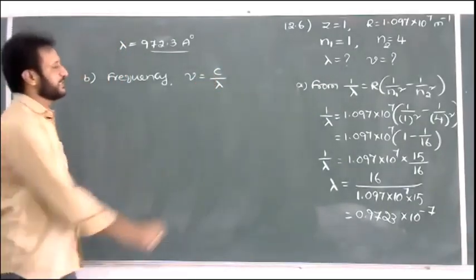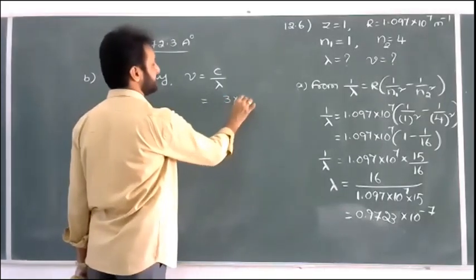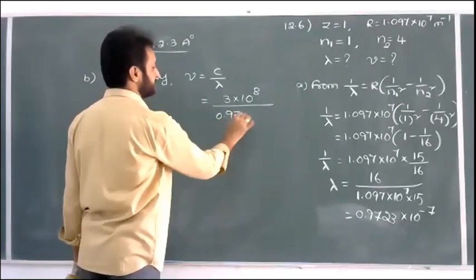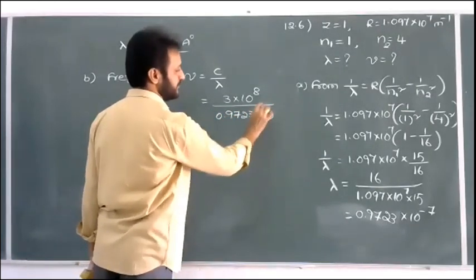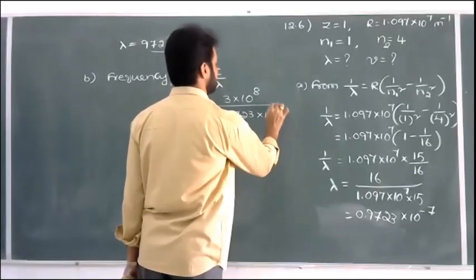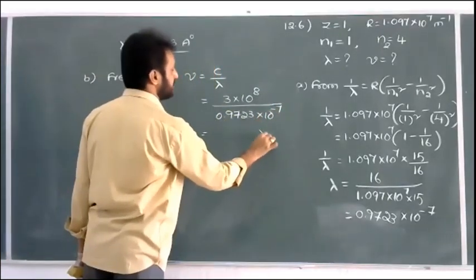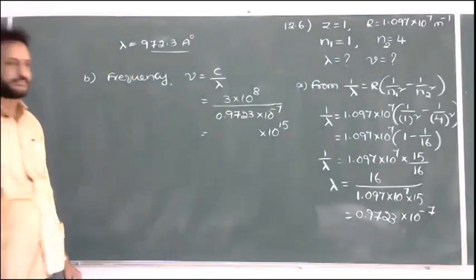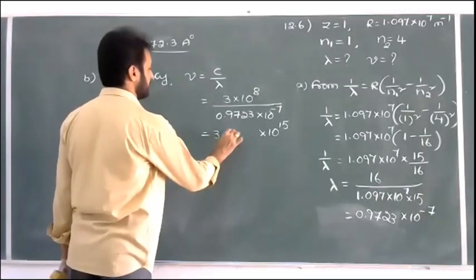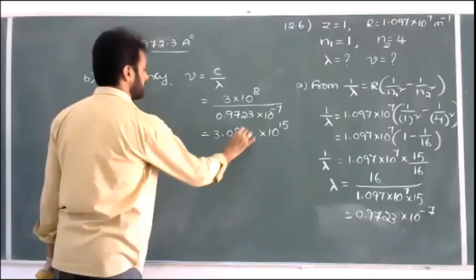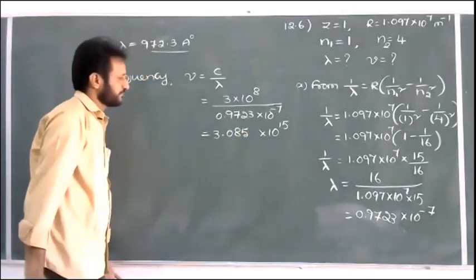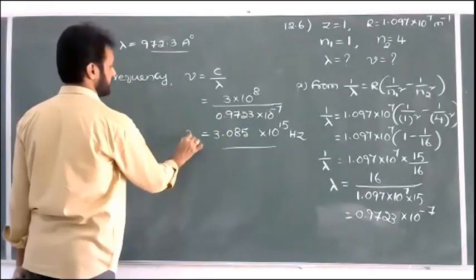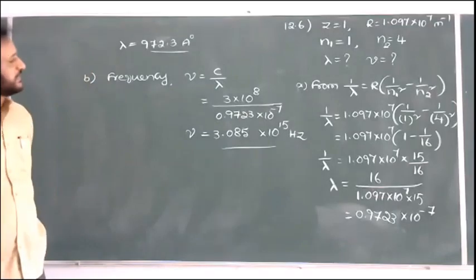Already we know C is equal to 3 into 10 to the power of 8 divided by 0.9723 into 10 to the power of minus 7. 8 plus 7, 10 to the power of 15, that is 3 by 0.9723, which is 3.085 into 10 to the power of 15 hertz.